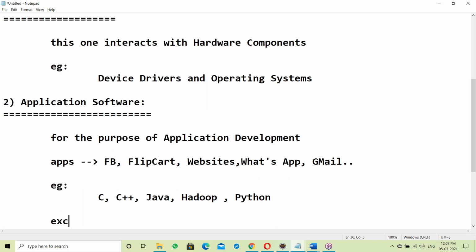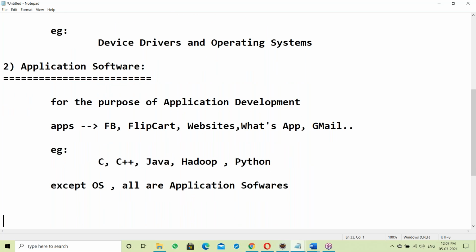Except the OS, all are application software. The OS means operating systems like Windows, Linux, Unix.